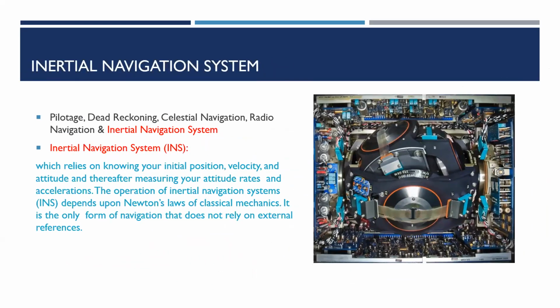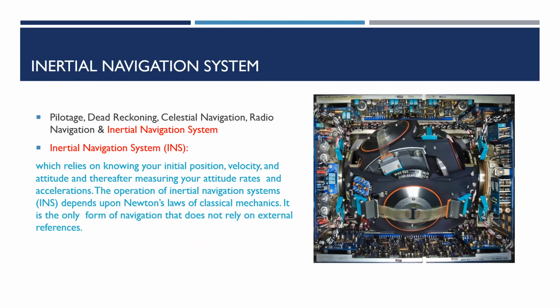Now coming to the last phase of the presentation, that is the inertial navigation system (INS). The five basic forms of navigation are pilotage, dead reckoning, celestial navigation, radio navigation, and inertial navigation system. Now we will see INS.